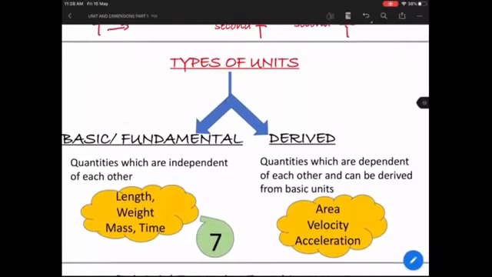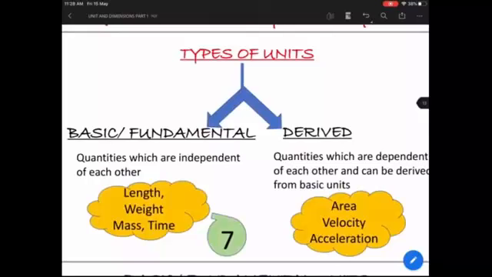Now talking about the unit systems, there are basically 2 types of units which are existing. One is what is known as the basic or the fundamental units. So basic fundamental units are those units which are not dependent on any other unit. Basically, they are independent of each other. For example, length, weight, mass, and time. So these are the units which are independent. They don't depend on any other unit. Whereas derived quantities are the quantities which are dependent on each other.